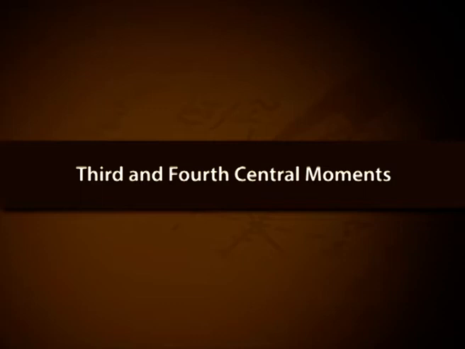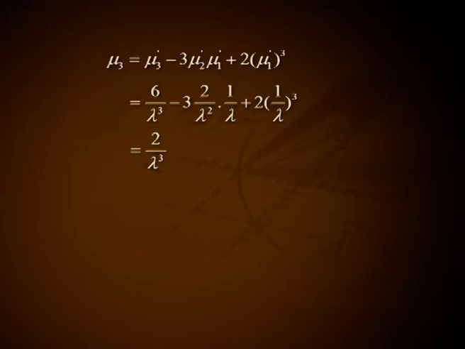Third and fourth central moments. Mu3 equal to mu3 dash minus 3 mu2 dash mu1 dash plus 2 mu1 dash the cube, that is 6 by lambda cube minus 3 into 2 by lambda square into 1 by lambda plus 2 into (1 by lambda) the cube, that is equal to 2 by lambda cube.